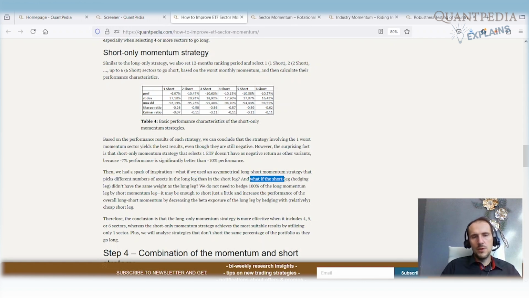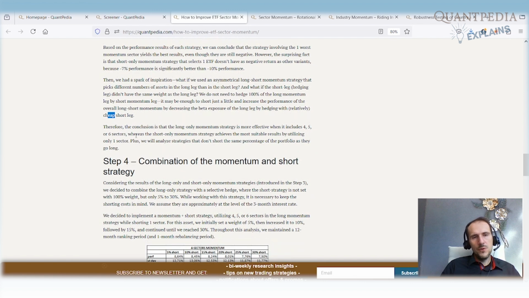And what if the short leg, I mean the hedging leg, didn't have the same weight as the long leg? I mean, it's not needed to offset 100% of the long performance. We just need to hedge a smaller number. We may hedge just enough and increase the performance of the overall long-short momentum strategy by decreasing the beta exposure of the long leg by hedging with a relatively cheap short leg when we use just one ETF for the shorting.